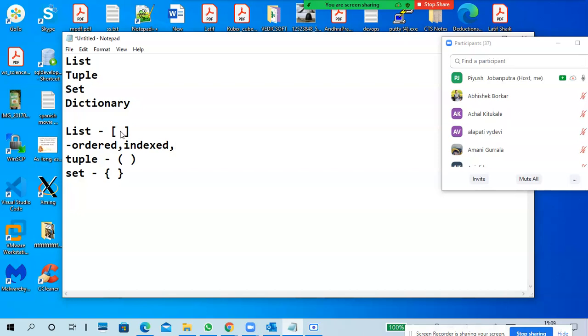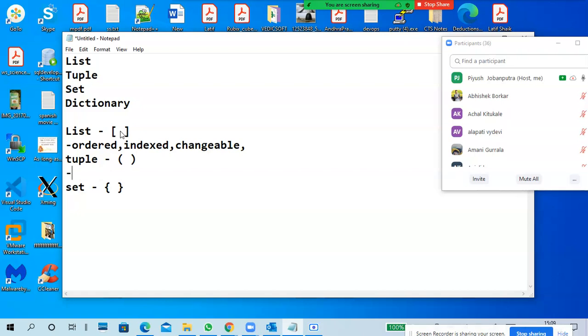Can we modify? It means changeable. We can change the data in it, we can delete the data, we can modify the data. So that is the main thing about list.